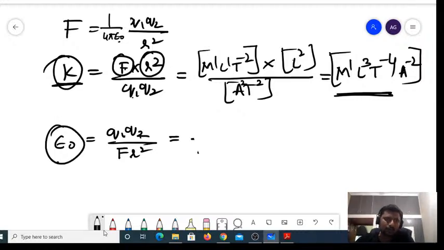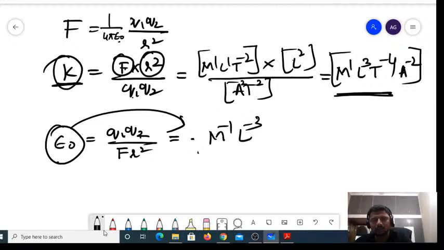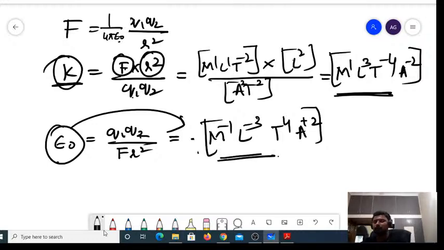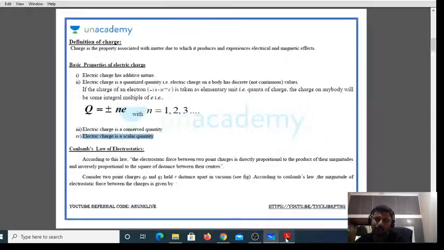Similarly, for epsilon naught, the unit is the inverse, so the dimensional formula is also the inverse, that is M power minus 1, L power minus 3, T power 4 and A power 2. That is the dimensional formula for epsilon naught, that is absolute permittivity as well as permittivity. So let us move to the next one now.